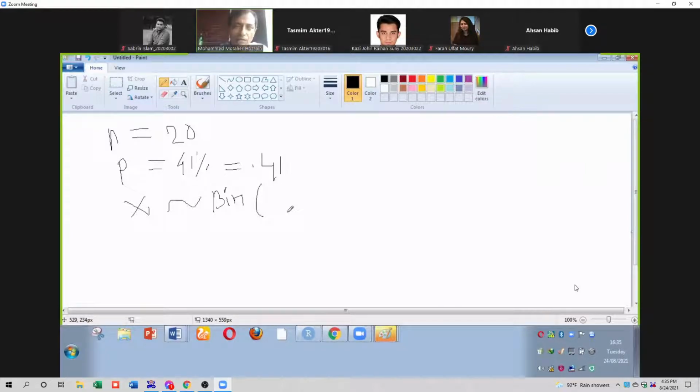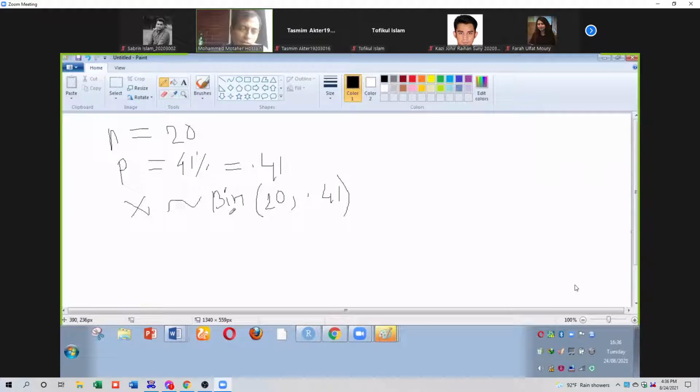How many parameters does the binomial distribution have? Two parameters: one is n, another one is p. So n equal to 20, p equal to 0.41. So X is a random variable that follows a binomial distribution with parameters n and p, that means 20 and 0.41.